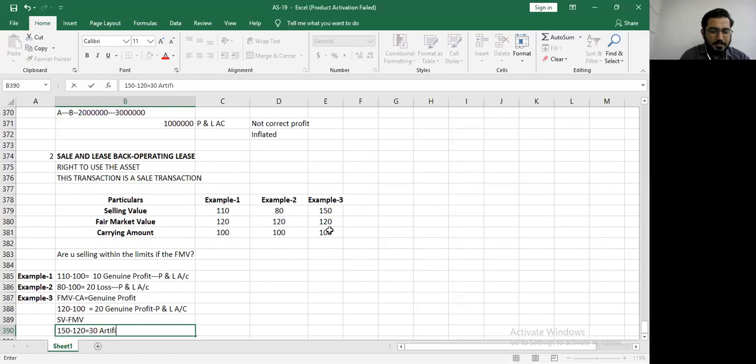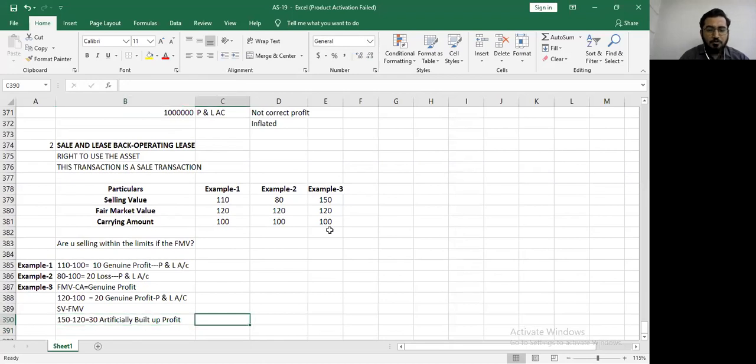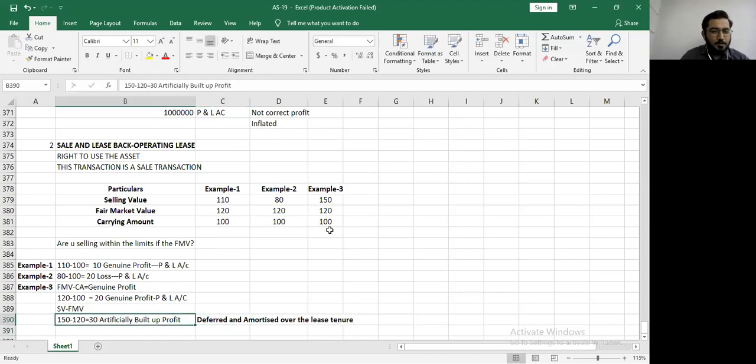It is artificially built up profit. This is your artificially built up profit. This artificially built up profit will not go straight away to the profit and loss account. It will be deferred and amortized over the lease tenure. मतलब अगर आप आर्टिफिशियल प्रॉफिट बिल्ड भी कर रहे हो तो वो सारा का सारा 30 रुपीज एक साथ पीएनएल में नहीं जाएगा. That will be deferred and amortized over the lease tenure. Are you getting it? Again, I am explaining to you.